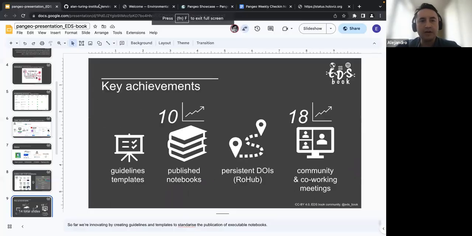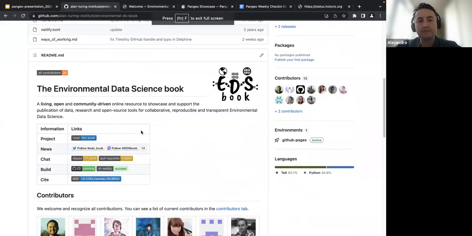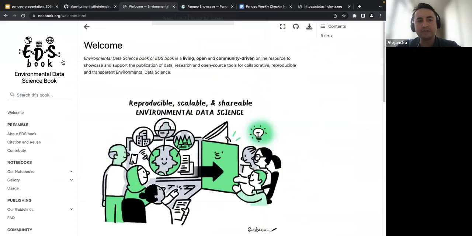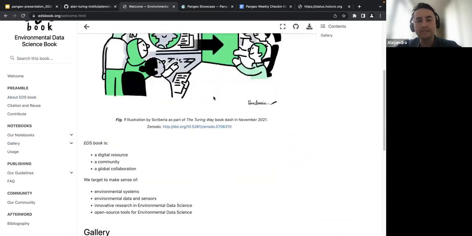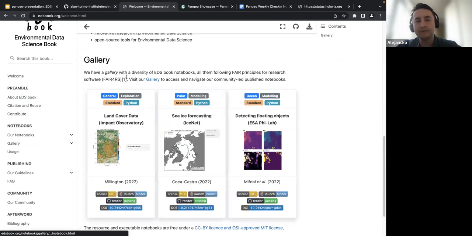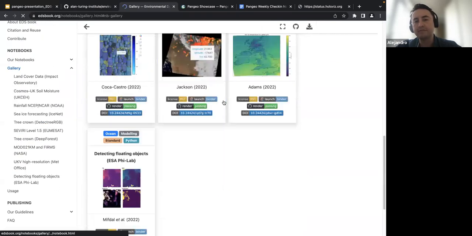Okay, so I just want to mention that this is the main repository, and this is the website that we have at the moment. We are working towards a new version, in development, but if you go to the welcome page, we have a gallery here, and this is a sample of the notebooks, but you can visit our gallery here or in the left panel. And at the moment we have 10 notebooks.